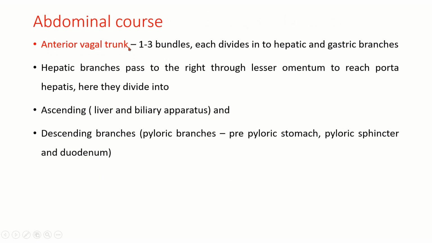So abdominal course, anterior vagal trunk. There are 1 to 3 bundles. Each divides into hepatic and gastric branches. Hepatic branches pass to the right through the lesser omentum to reach the porta hepatis. Here they divide into ascending branches supplying the liver and biliary apparatus, and descending branches, which are mainly the pyloric branches supplying the pre-pyloric part of the stomach, pyloric sphincter and duodenum.